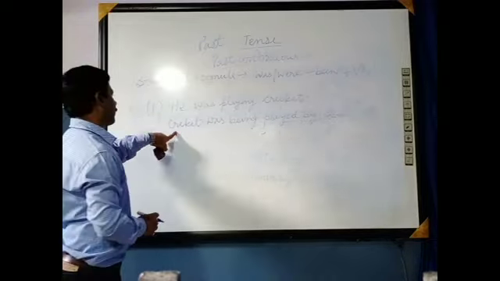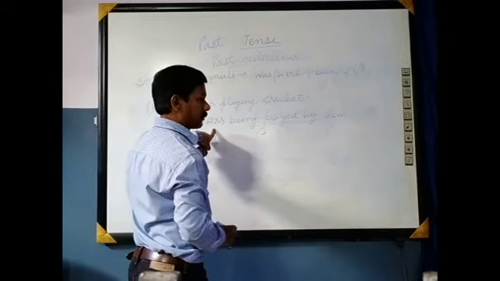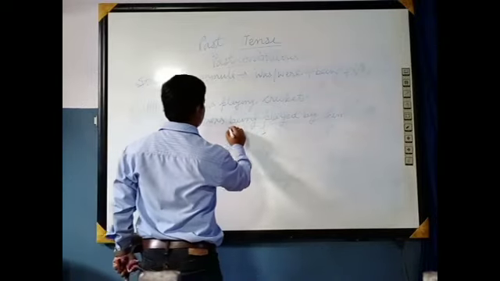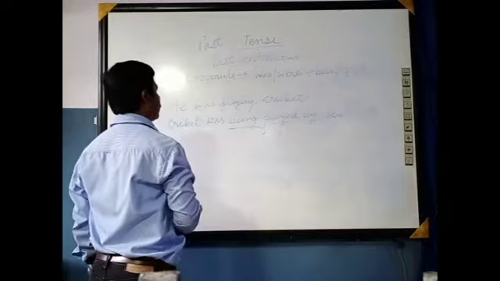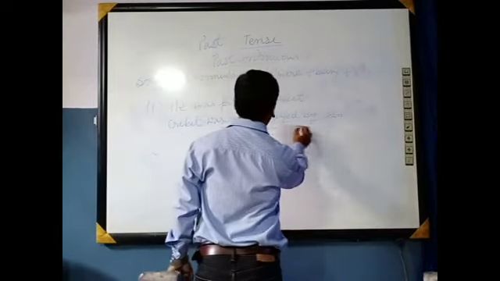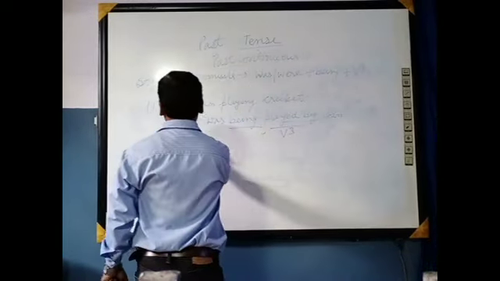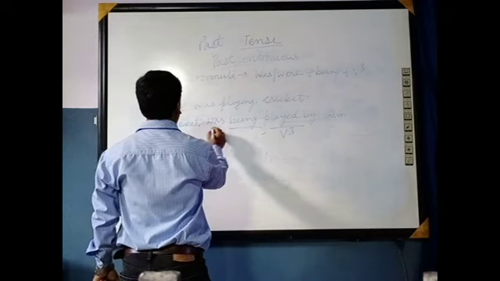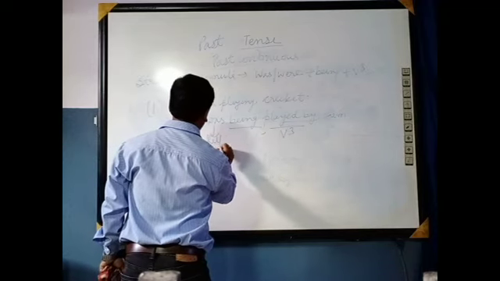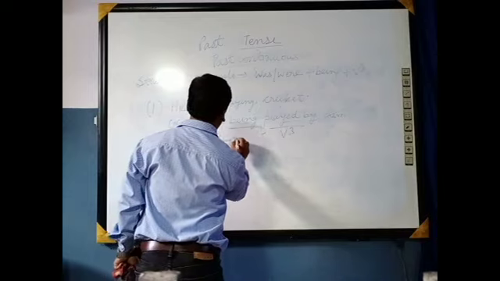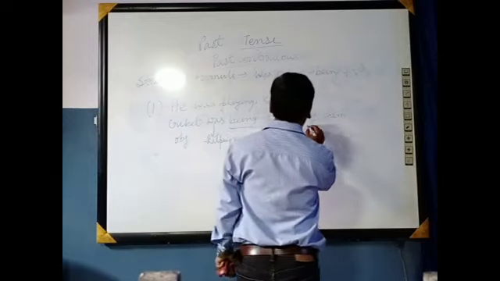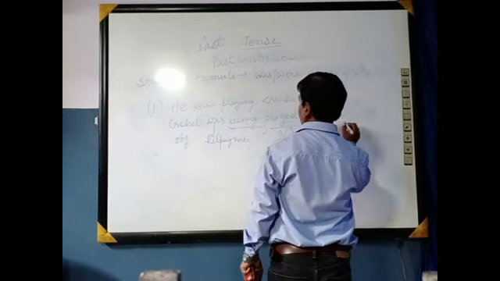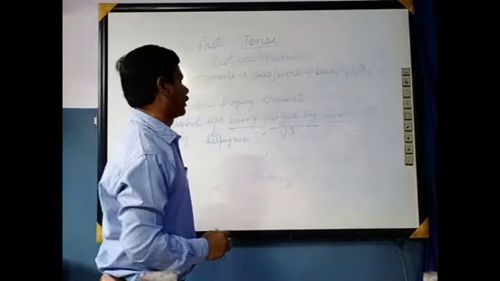Was is the helping verb, and in the case of the ing form, being is utilized here, and played is the verb 3 form. By is a conjunction here, and he is converted into him.